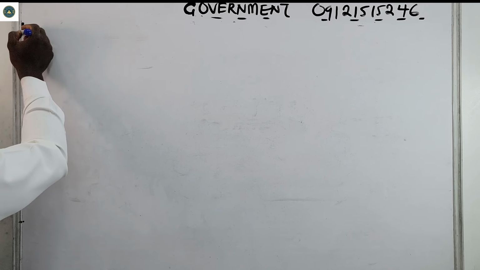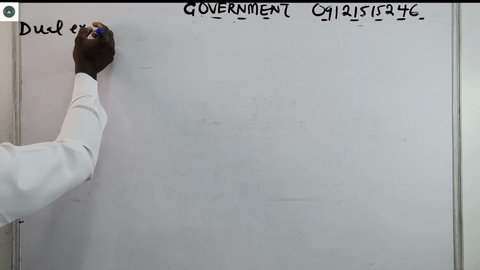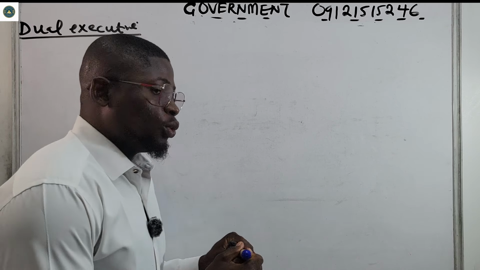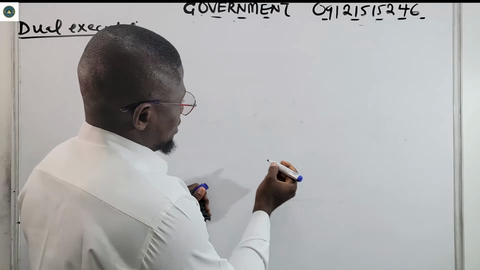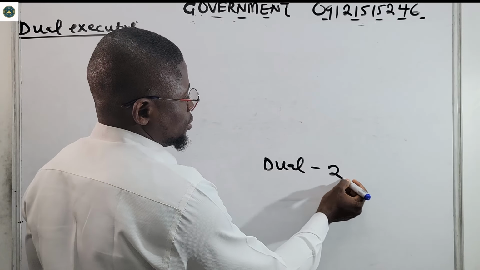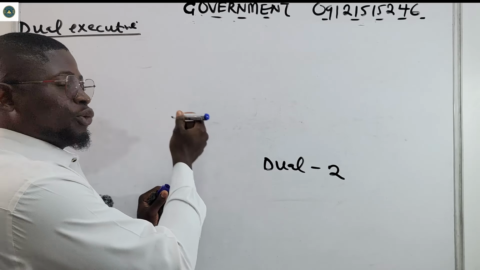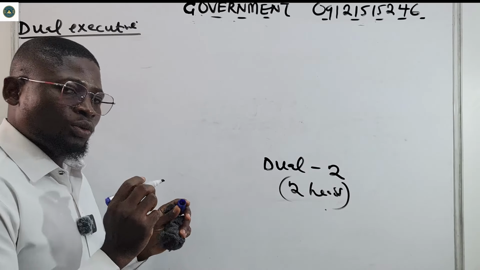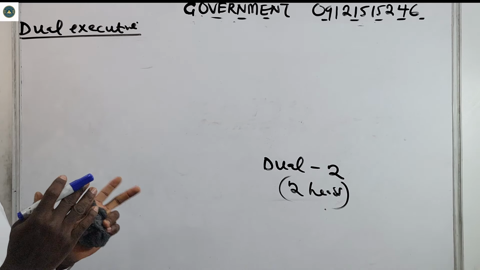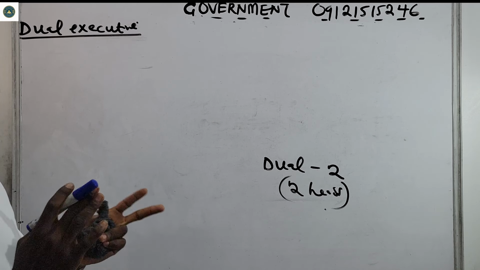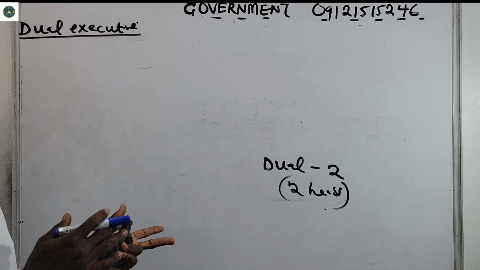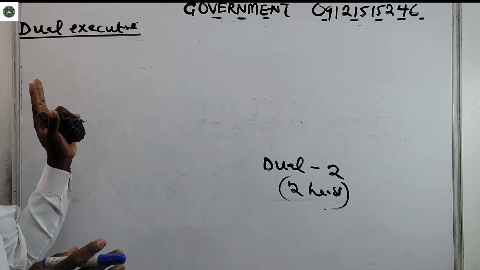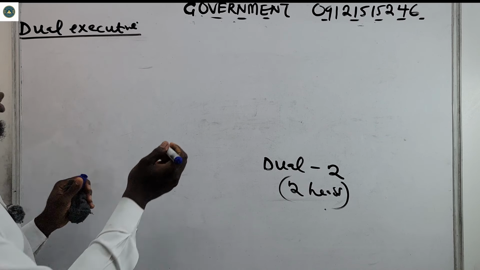Let's say dual executive. So now, dual executive. What does dual mean? Dual means two. So for dual executive, we're talking about two heads. That means that power is shared between two people, two heads. One is the head of state, the other one is the head of government.